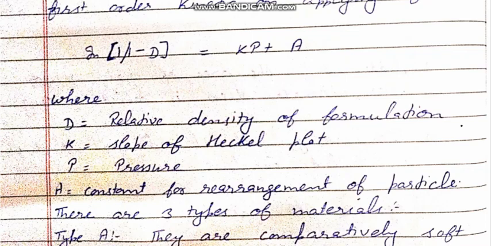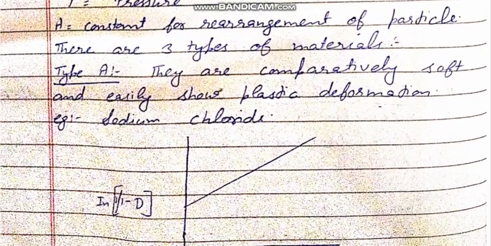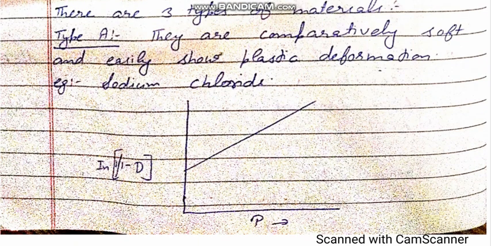On the basis of such information, materials are classified into three categories. In type A, they are comparatively soft and easily show plastic deformation. It means they don't require too much force or too much energy to convert them into plastic deformation. They are very soft and can be converted very easily to a deformed shape. For example, sodium chloride. Here a graph is plotted between pressure and the value of log 1 upon 1 minus D, and a linear curve is shown, but it does not start from the origin.